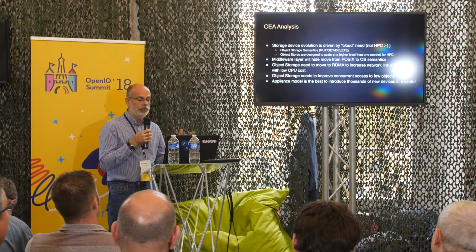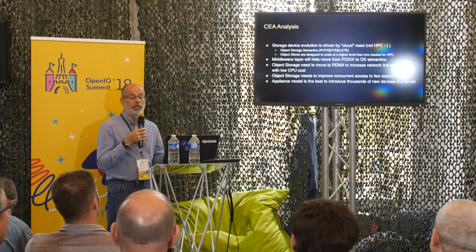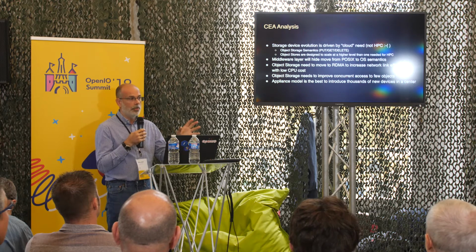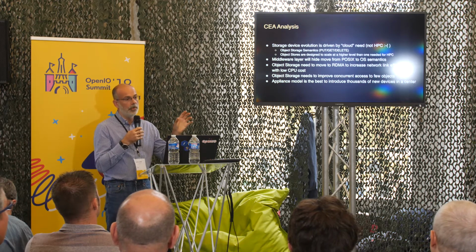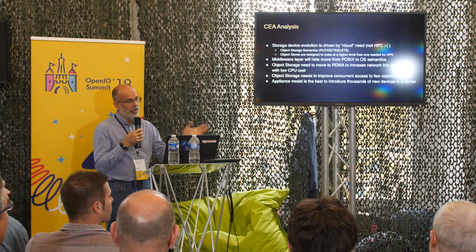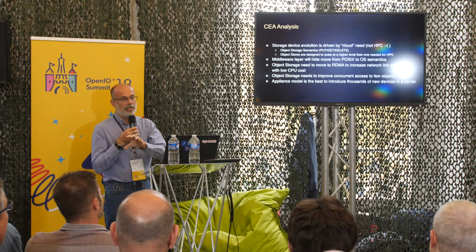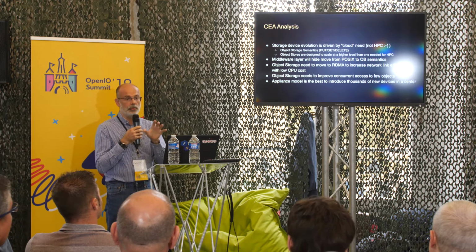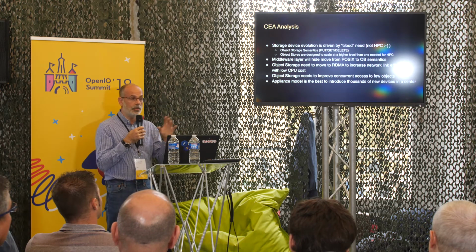And also, they need to improve their concurrent access, because in HPC we do parallelism, but over the same data set. We want every process, every task, accessing a few parts of the data set. So that means concurrent access to an object, which is not the case in the object store model today.